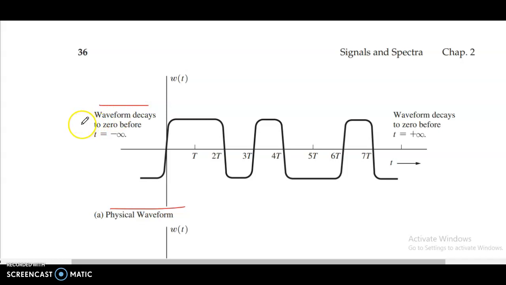Waveform decays to 0 before t equals minus infinity. w(t), or omega of t. Here T, 2T, 3T, 4T, 5T, 6T, 7T. This is a physical waveform. Waveform decays to 0 before t equals plus infinity.